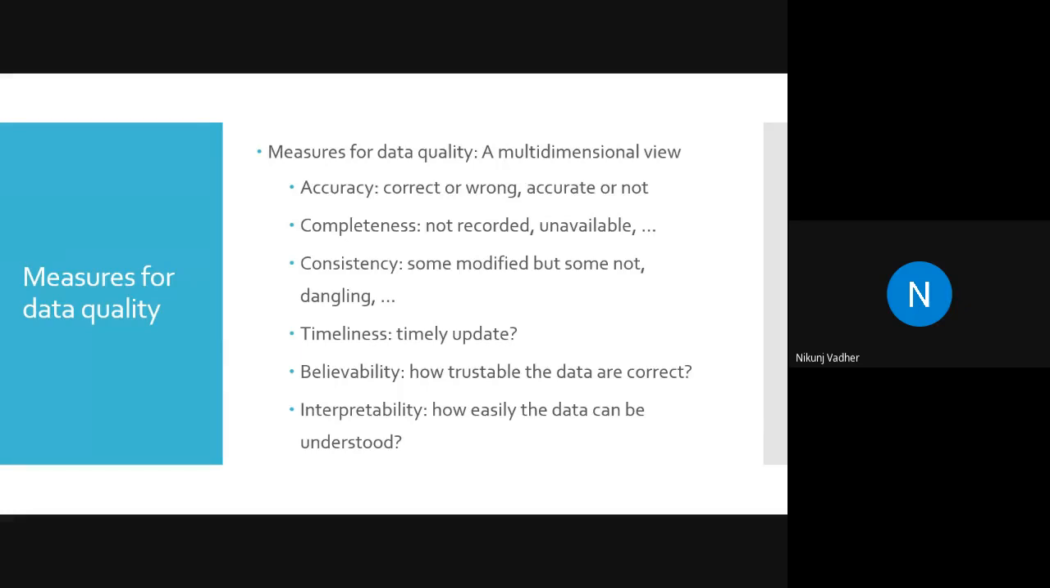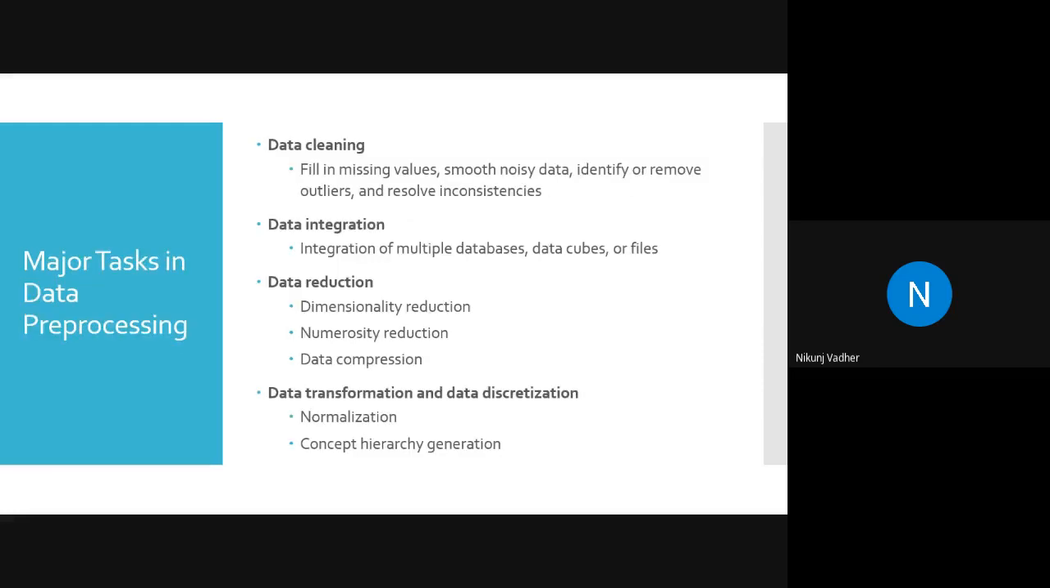So let's continue our discussion. These were the qualities which we have discussed: accuracy, completeness, consistency, timeliness, believability, and interpretability. This we have already discussed. Let's continue our discussion. Which are the major tasks in data pre-processing?